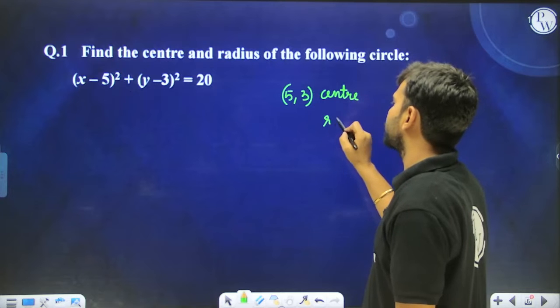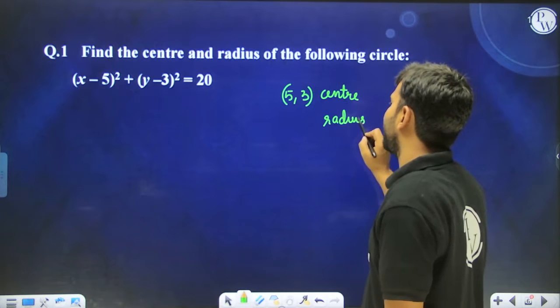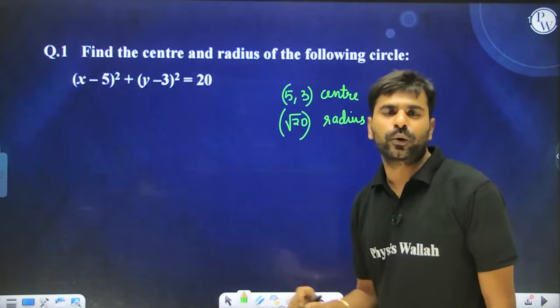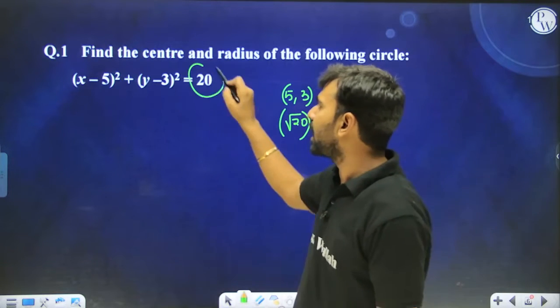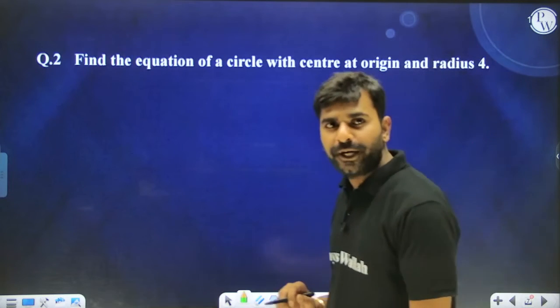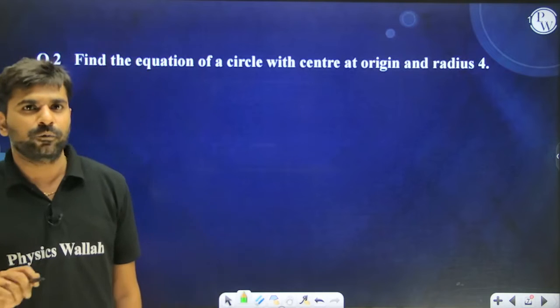And what is the radius of the circle? Is it 20 or root 20? Root 20 is going to be the radius of the circle, because over here r square is always written. Yes or no, everyone?